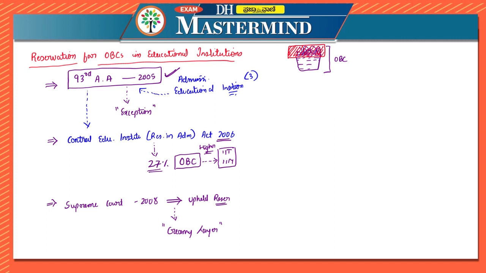So they gave a concept of creamy layer: for these people, even though they belong to OBCs, they should not get the reservation among the OBCs, that is, they will not get the quota benefits.